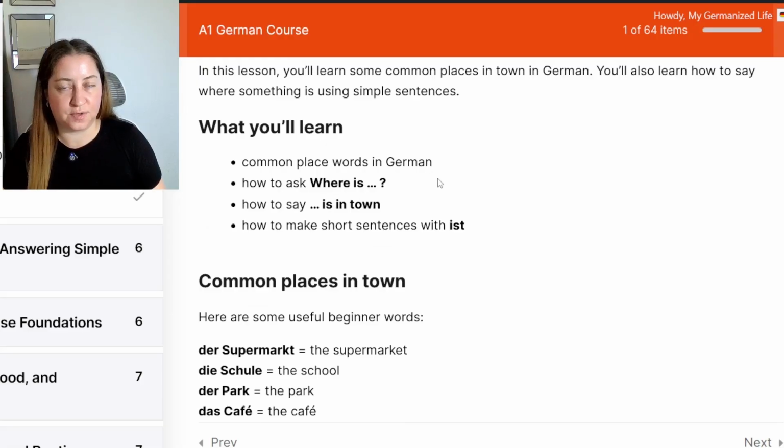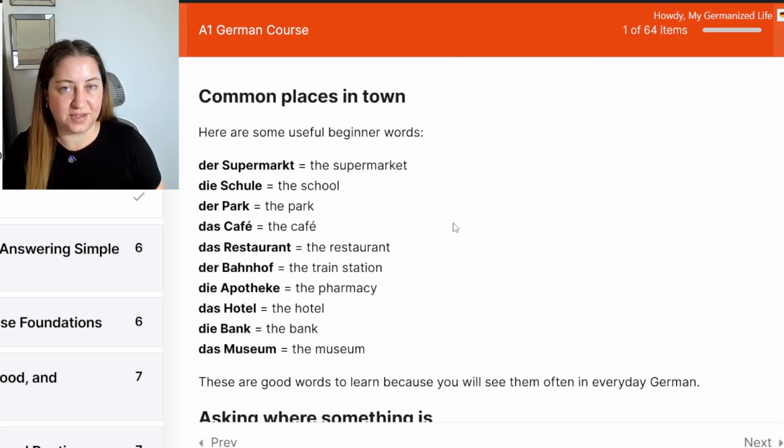I want you to also focus on the noun gender, der, die, or das, and try to remember them as we go through the vocabulary. How to ask where something is, how to say where something is in town, and how to make short sentences with ist. So let's look at those new vocabulary words.